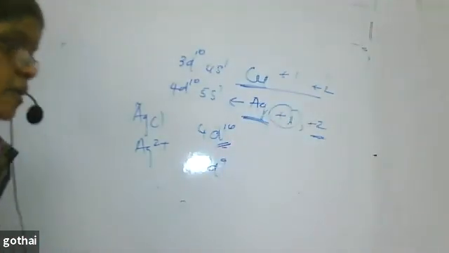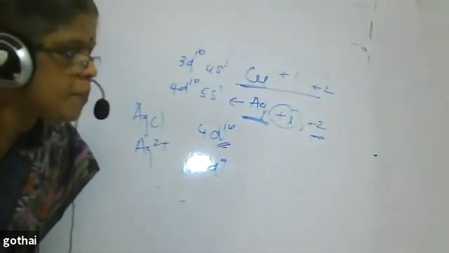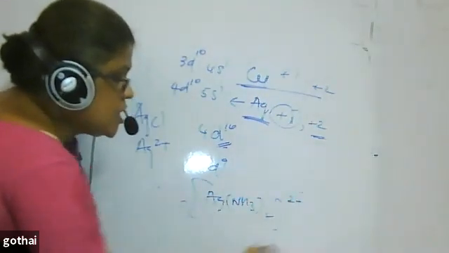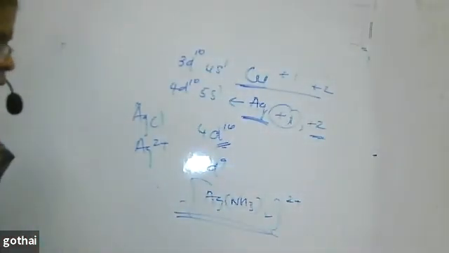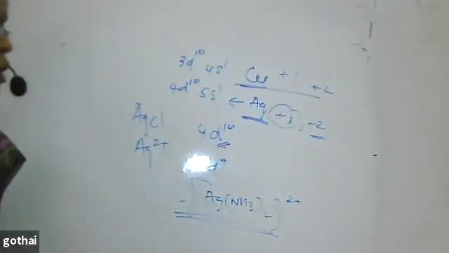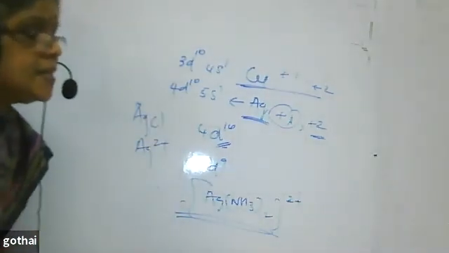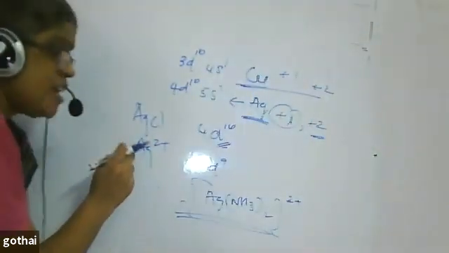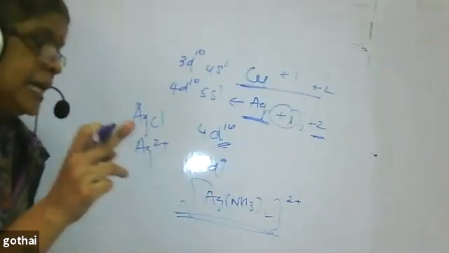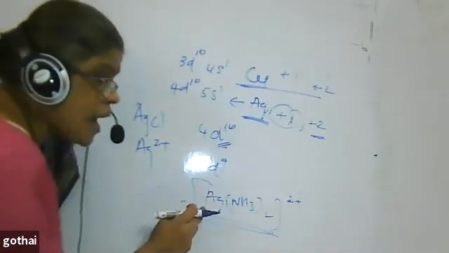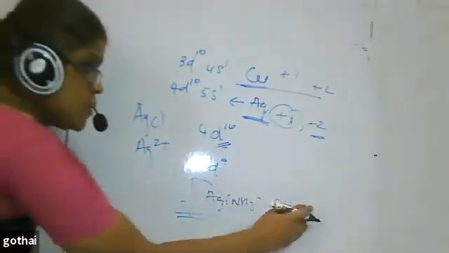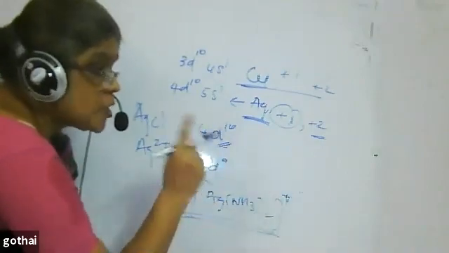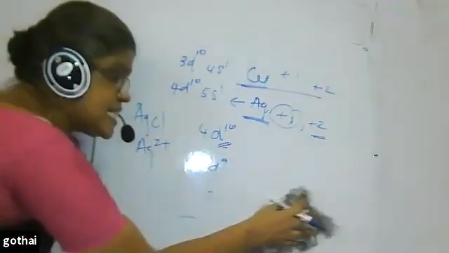And we have the silver ammonia complex that we studied last: Ag(NH3)2+. In coordination compounds, silver complexes are more stable. Silver also shows +2. So only we say that it's a transition element. Copper has +1 and also +2. Where you are seeing silver chloride, silver bromide only, in the inorganic salt, silver shows +1. In coordination compounds, silver shows +2. +1 is also there, +2 is also possible. So only we say that it's a transition element.